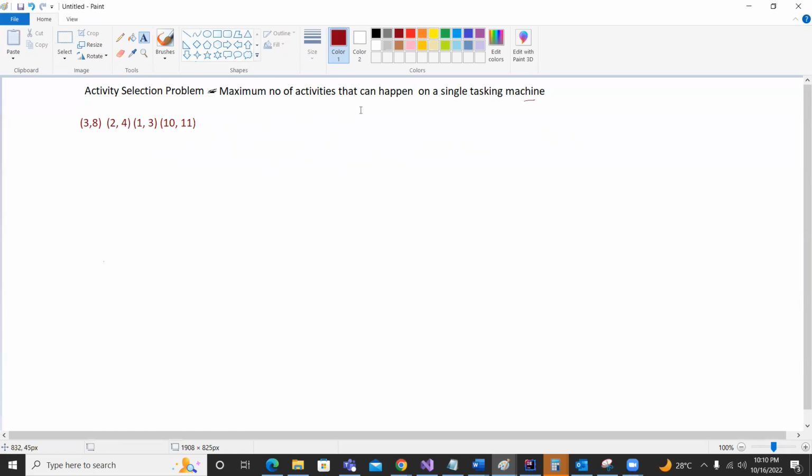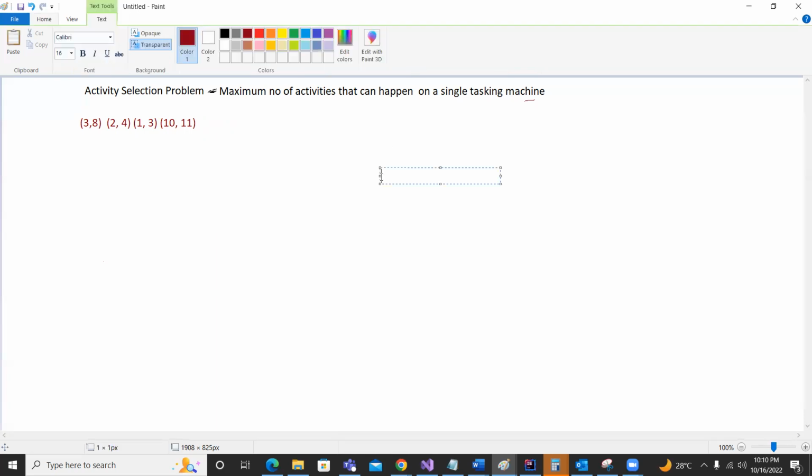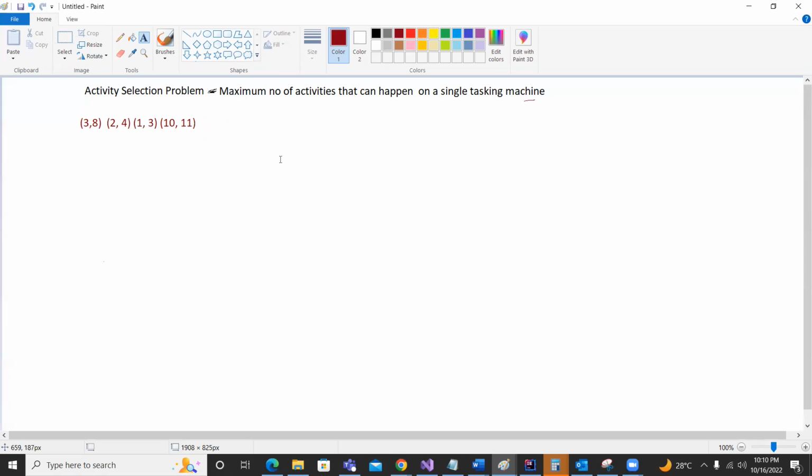Now, if we ask the same problem, how many maximum number of activities can be performed on this single tasking machine, what should be our approach? First of all, the basic assumption to always remember in this type of problem is that we will pick the action which takes less time. That means we need to change the input array and feed it in a different way to our algorithm.